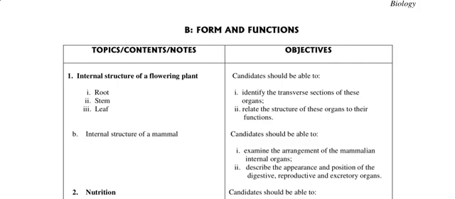Then relate the structure of these organs to their functions. Yes, that's how they would operate. Then for the mammal, you should be able to examine the arrangement of the mammalian internal organs and describe the appearance and position of digestive, reproductive, and excretory organs.